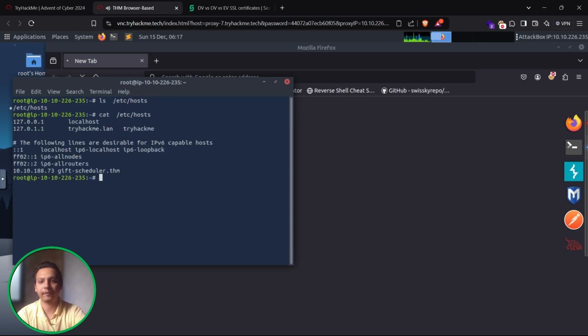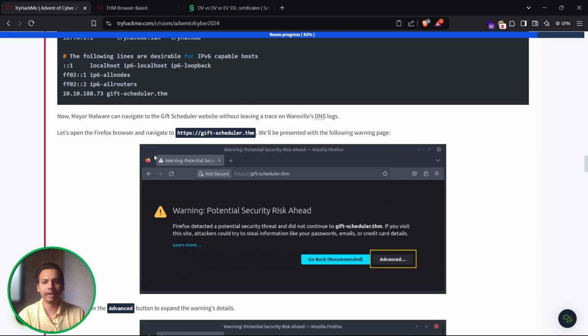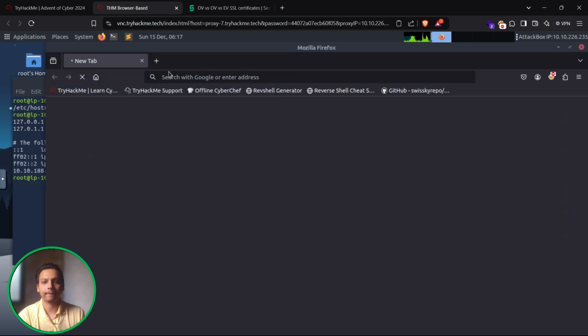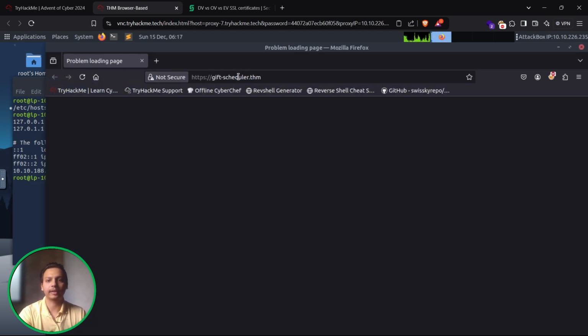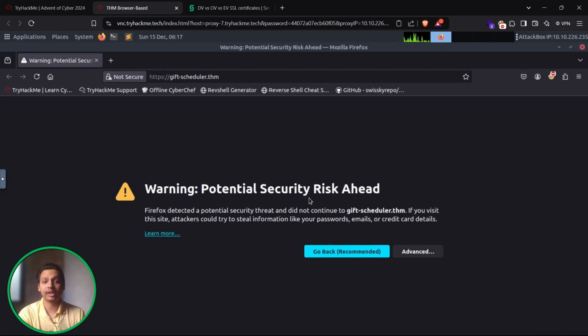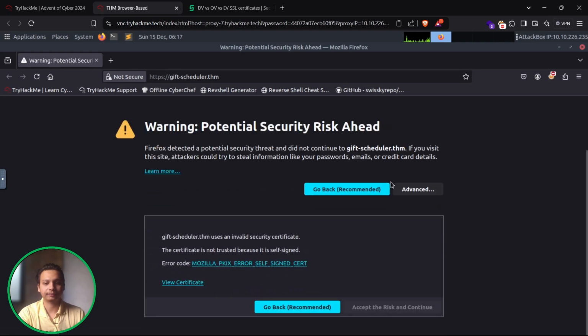Yeah, we can see over here that this particular domain has been added. Now let's redirect to this domain which we have added into /etc/hosts. Over here we can directly go to this, and we can see that it shows a warning: potential security risk ahead. So we have to go to Advanced.